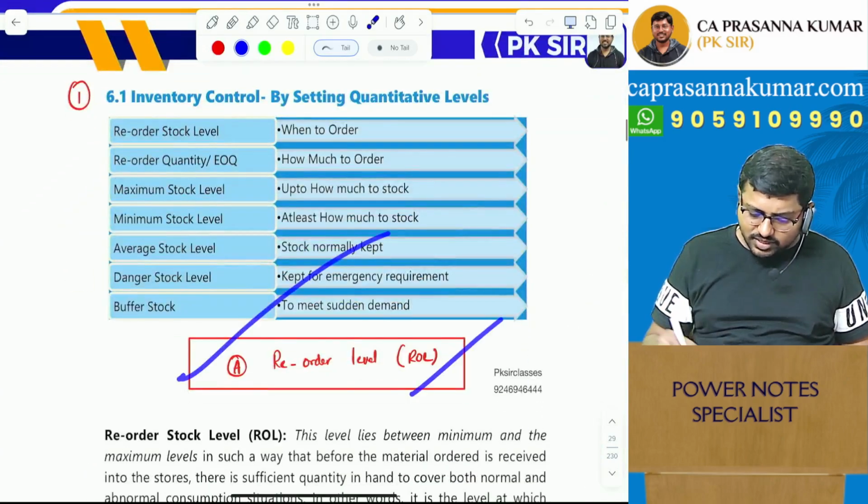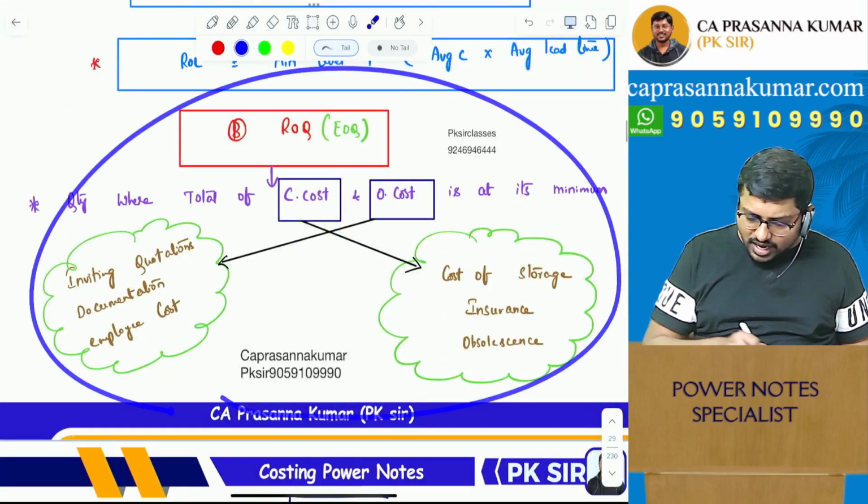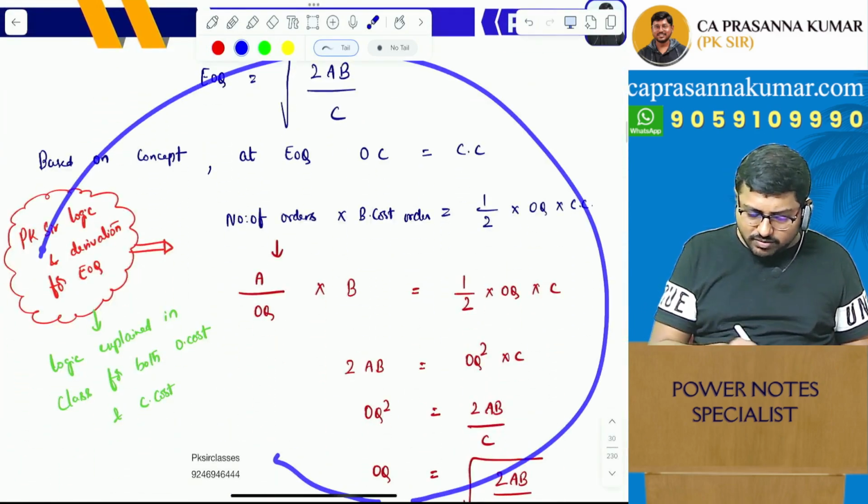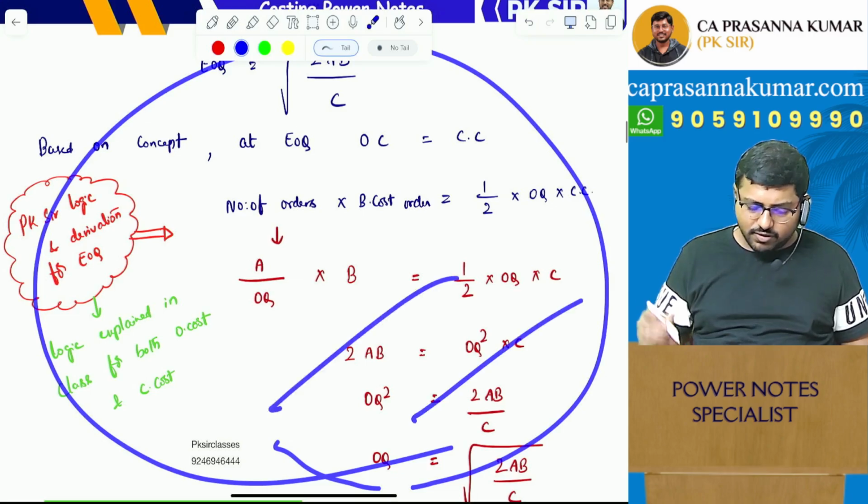You'll just start reading the concepts. See, wherever I had to give additional explanation, I have given it. Okay, I've given you the logic behind this EOQ formula as well. I've derived the formula for you guys.